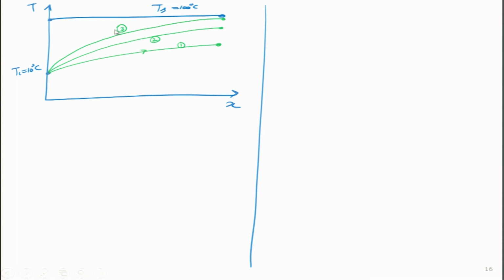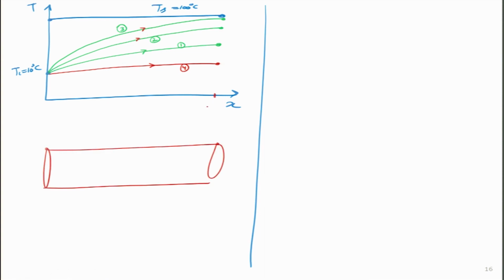Then I run another case, and over here I am getting something like this. This I will call run 4. So, on all these runs I will put an arrow over here, and this is important. Why? Because we are taking a pipe of particular length L. In all cases length is fixed, inlet temperature is fixed at 10 degrees, outside is steam which is condensing, so Ts is also fixed at 100 degrees, and now I am getting different values of Te. In the first case, I am getting just 15 degrees, only a 15 degree rise in temperature. Over here maybe it is 40 degrees, here it is 80 degrees, and here it is 95 degrees.